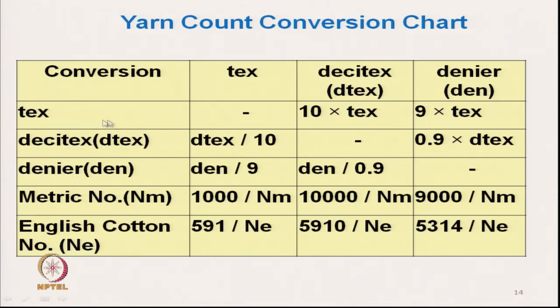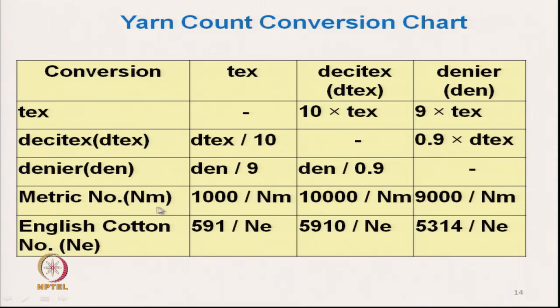Suppose we have the decitext value, 100 decitext. What will be the text value? Text value will be 100 by 10, so 10 text. And 100 decitext, what will be the denier? It will be 90 denier.